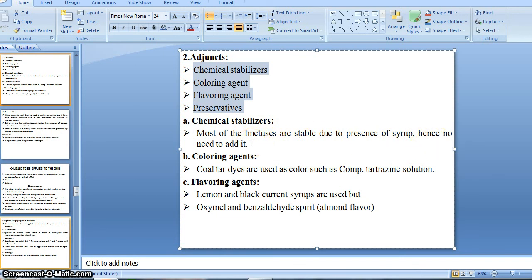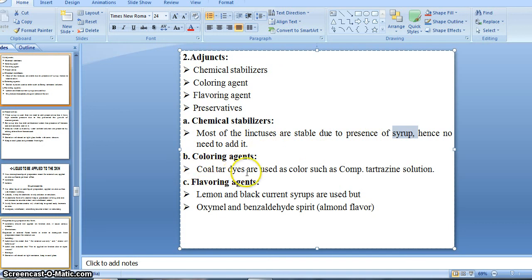Most linctus are made with simple syrup, and the syrup already contains stabilizers, so we do not need to add any stabilizers in the linctus preparation, right.